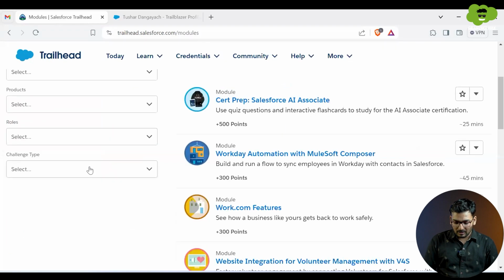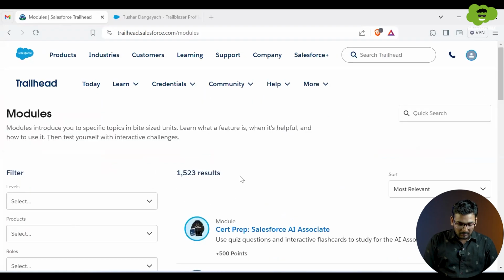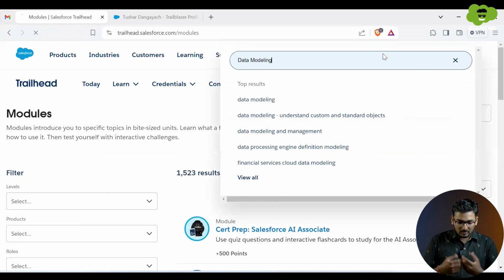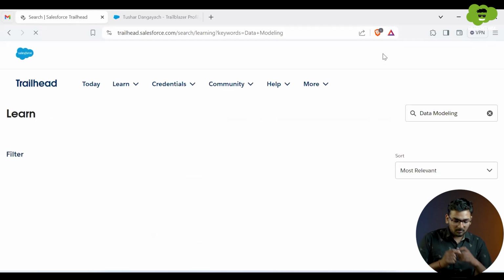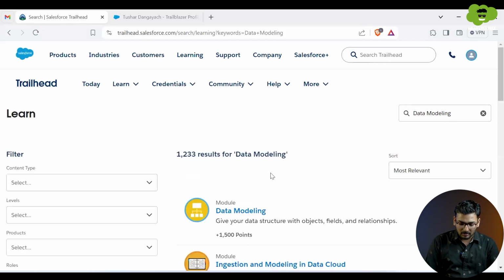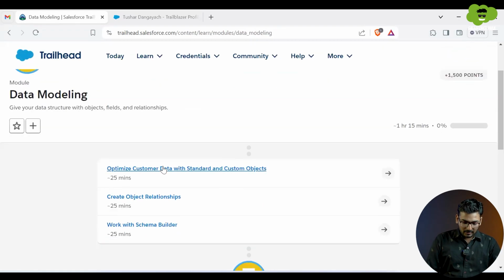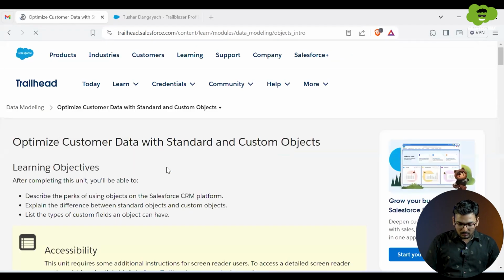Like let's say I want to learn data modeling. So I'll be able to see that over here. I can search data modeling and then I'll get modules related to this particular topic called data modeling. So this is a module, in which there are subtopics which I can cover. I can click over here and then go through the blog.